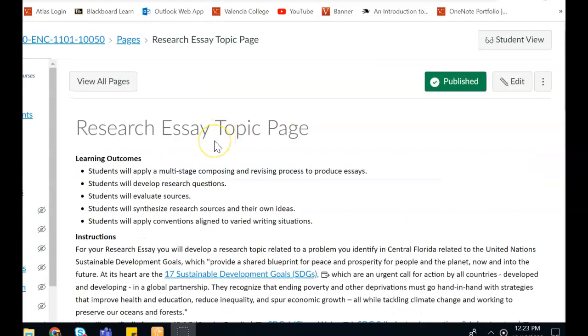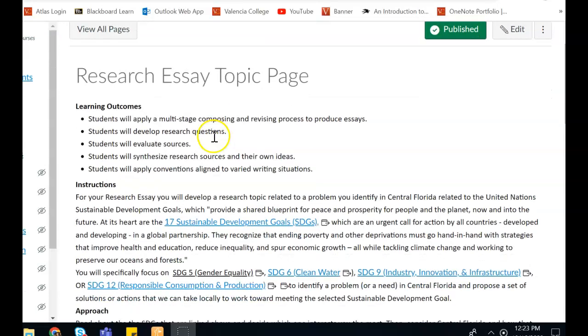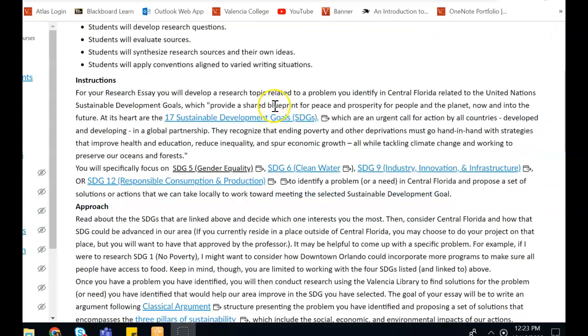Hi, I wanted to take just a few minutes to walk you through the research essay topic page, just to show you around and consider what is coming up soon for you. So this week we will begin working on your research essay. And while it'll be a few weeks before you're actually writing your research essay, I thought it would be smart to introduce you to the topic before we start moving into those smaller activities that will prepare you for writing your full paper. So here's what your research essay topic page says.